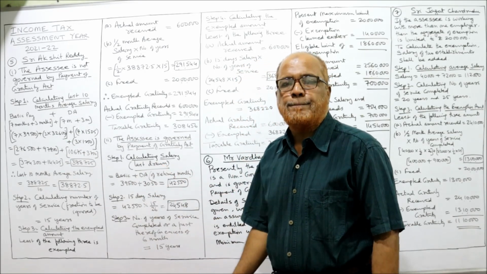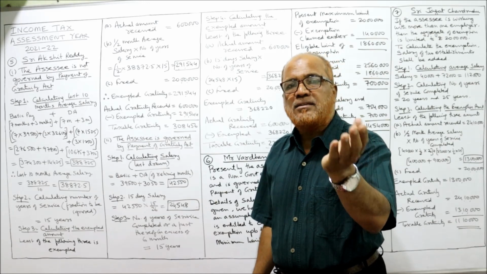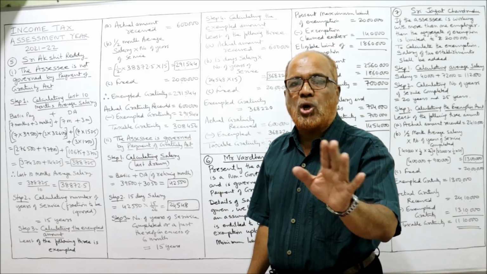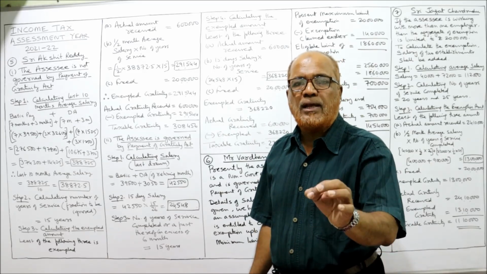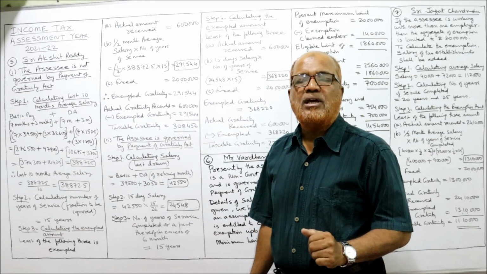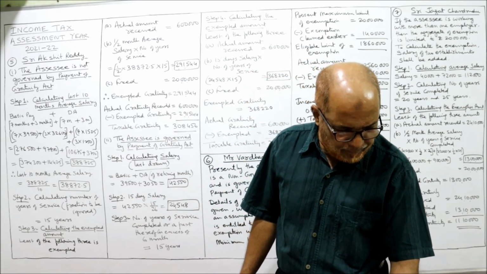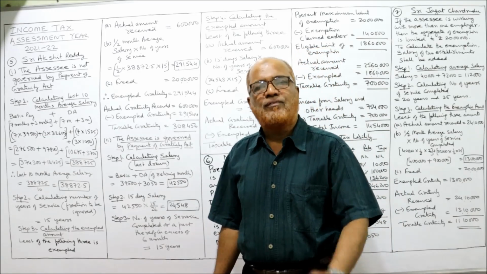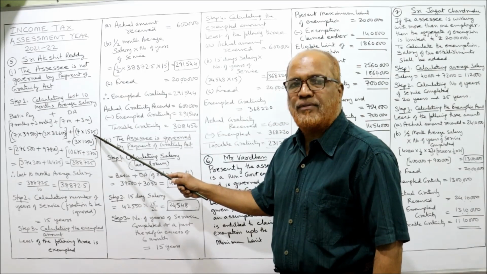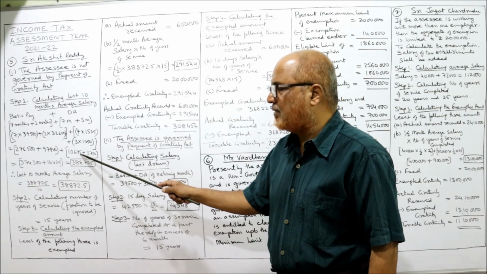Similarly, we have to calculate for DA. DA is given as 2,500 for the first 5 months and 3,050 for the next 7 months. But the complete DA is not entering for retirement benefit, only 50% DA is entering. Right? So for the last 7 months, he was getting DA of 3,050, but we don't require 3,050, only half of 3,050, which comes to 1,525. So 7 months into 1,525, half of DA, comes to 10,675.